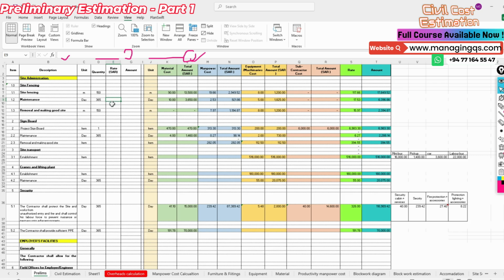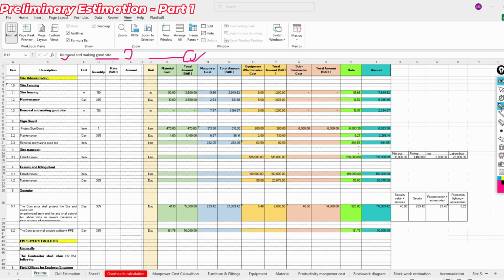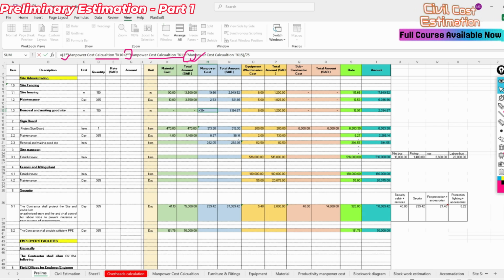And also the removal of the site fencing and good site. Once the project is completed, you have to remove the old site fencing and do a very proper clean-out of this site fencing area. So that's why we have to allocate some labors, 3 unskilled labors and 2 skilled labors, plus K15, you can see later in this Excel sheet.